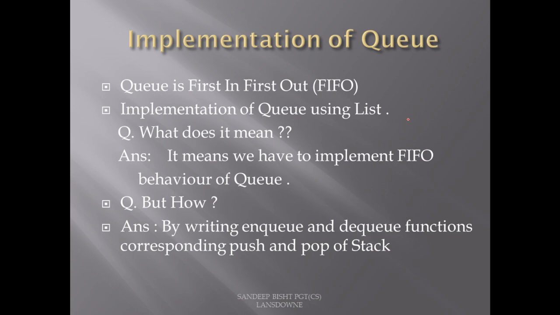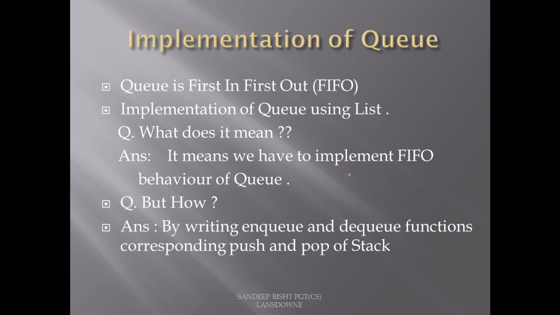Now again, the implementation of a queue, as we have seen with the stack. What is the meaning of implementing a queue using a list? Again here also we will implement the queue with the help of a list. But what does that mean? It means to implement the behavior of this queue. Which behavior does it follow? It follows first in first out behavior. And how can we implement that first in first out behavior? Again, we can implement that behavior with the help of two functions. In a stack we call them push and pop. Here we are calling them enqueue and dequeue.